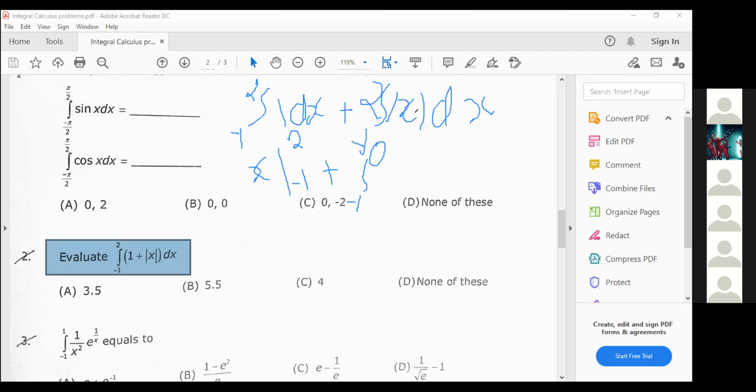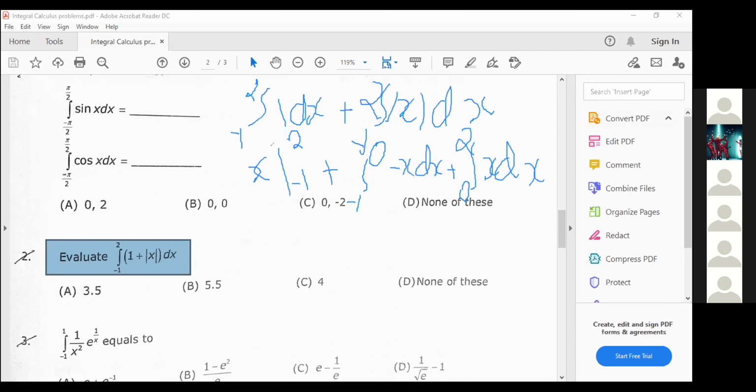So mod x will be equal to minus x: integral of minus x dx, plus the integral over 0 to 2, where mod x takes the value x, dx. Now you can integrate this easily.